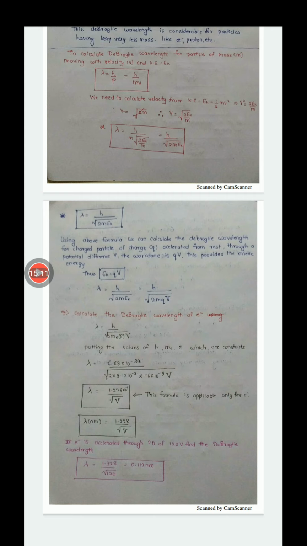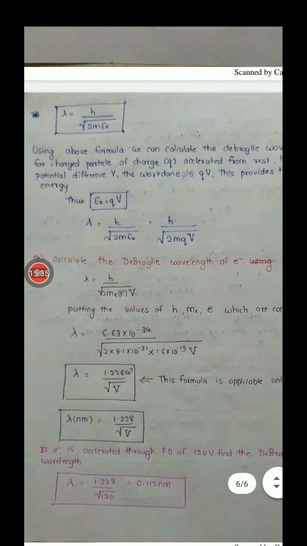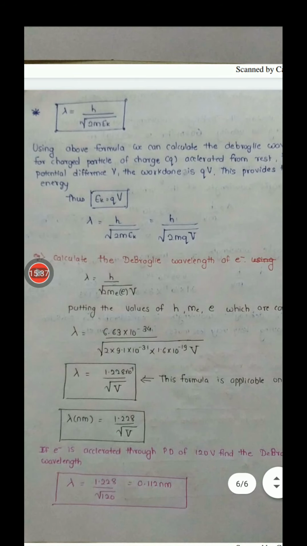And when you calculate the value of these constants, 6.63 into 10 raised to minus 34 divided by square root of 2 into 9.1 into 10 raised to minus 31 into 1.6 into 10 raised to minus 19, you get the value 1.22 into 10 to the power minus 9. And what remains in the denominator?